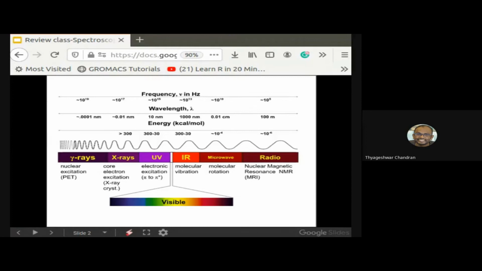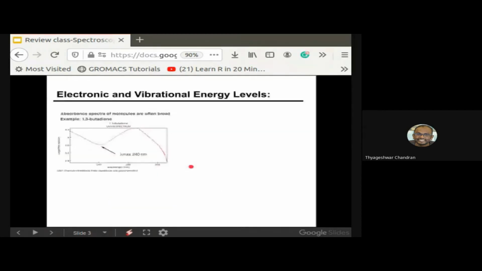Okay, yeah. So this is what I was really talking about, this UV visible spectroscopy and IR spectroscopy. Fine. So is it clear now? Is it visible? Yes, sir, it's visible. Okay, thank you.